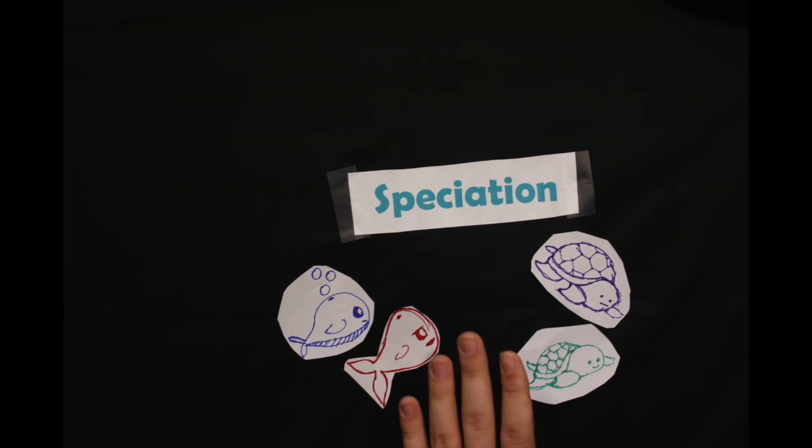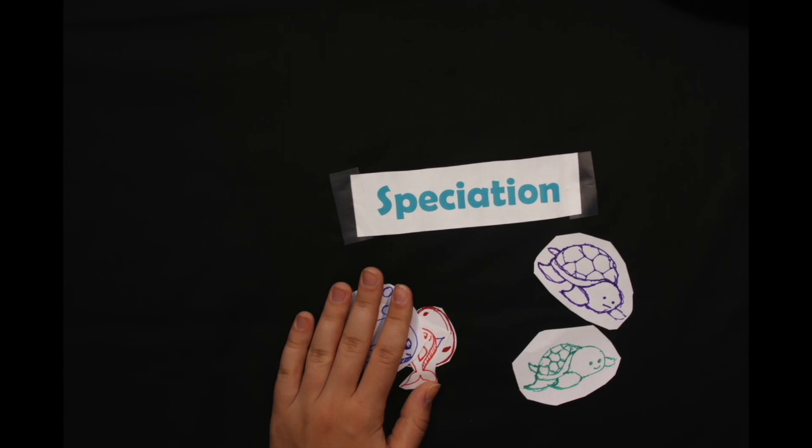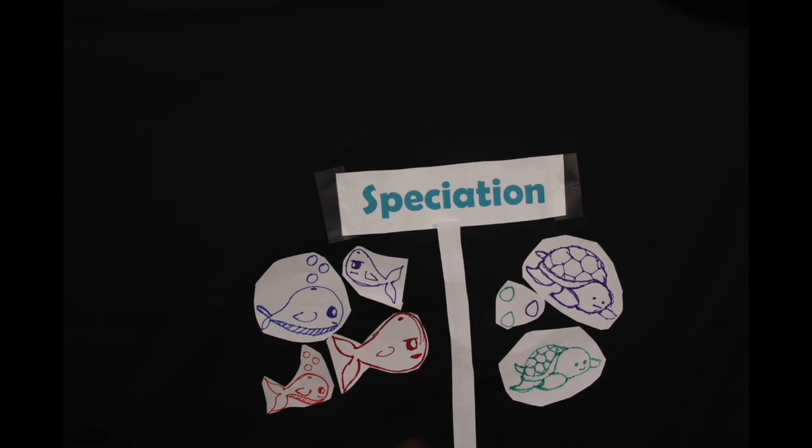A group of organisms is a species if they can interbreed and produce fertile offspring with each other. Different species are reproductively isolated. So, a species is a group of organisms that can reproduce and produce fertile offspring. But how does reproductive isolation even come about in the first place?